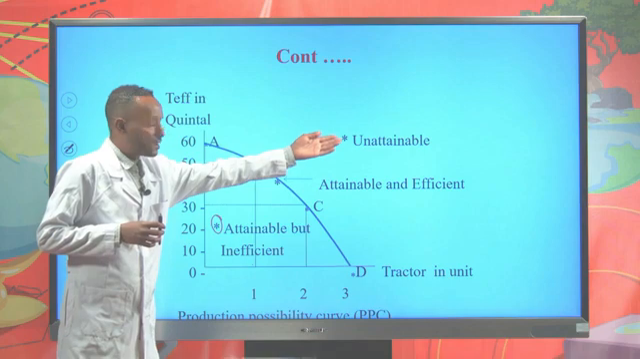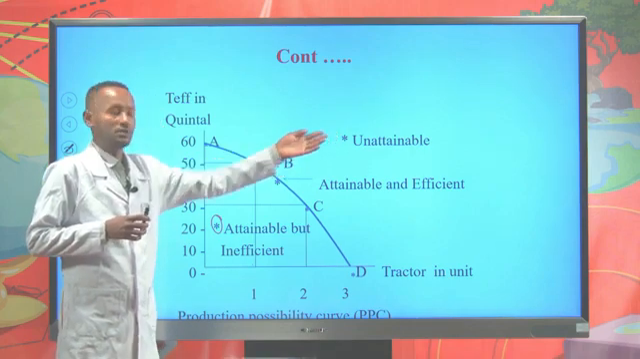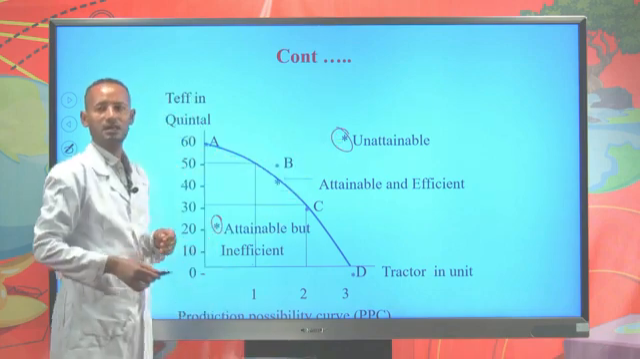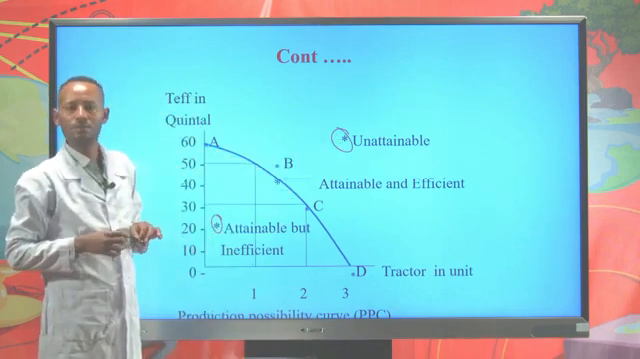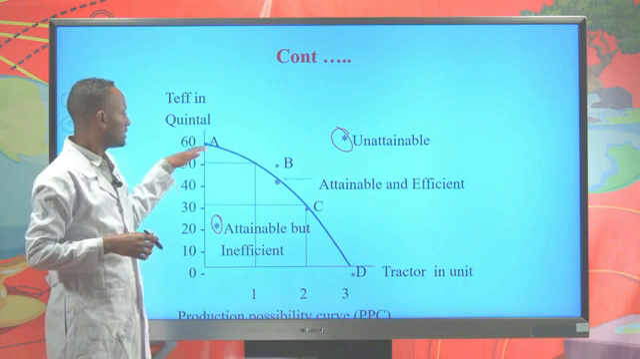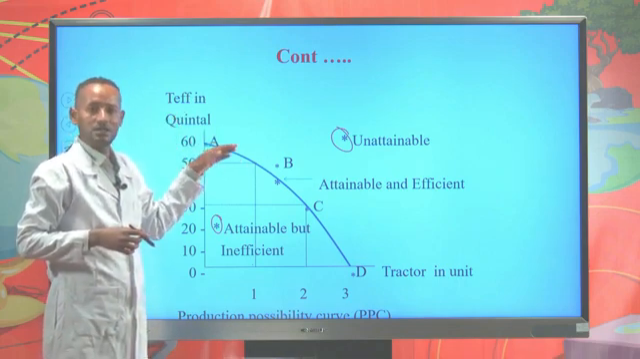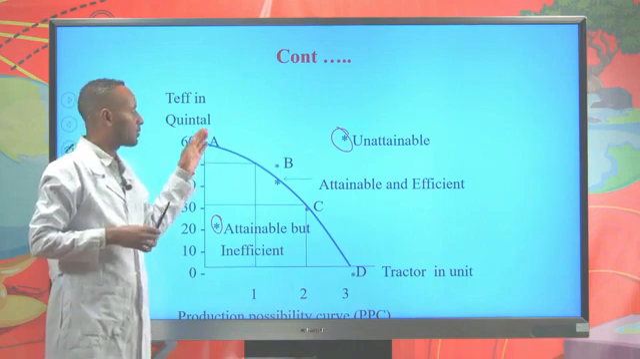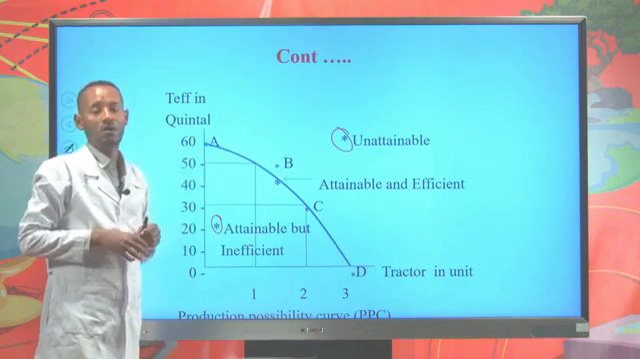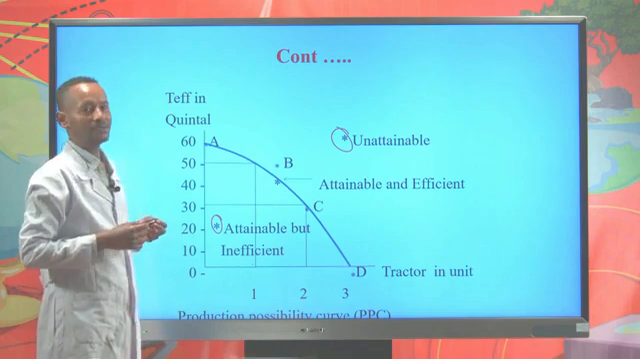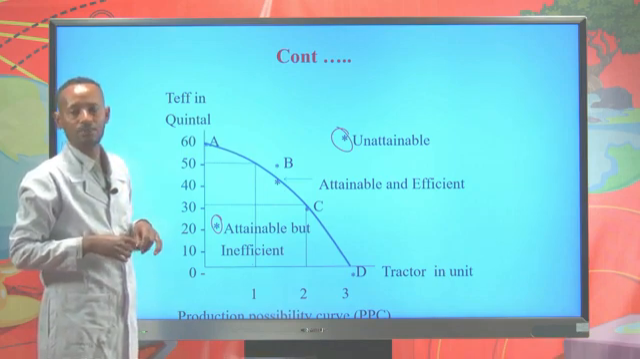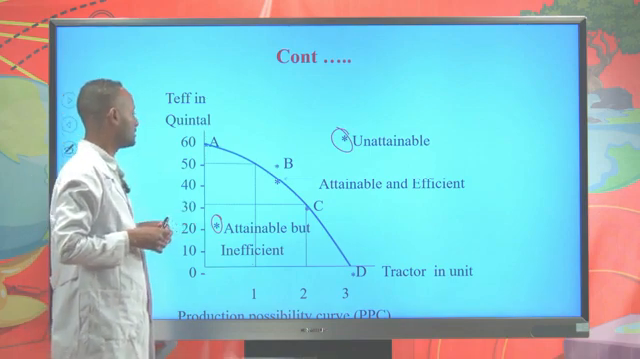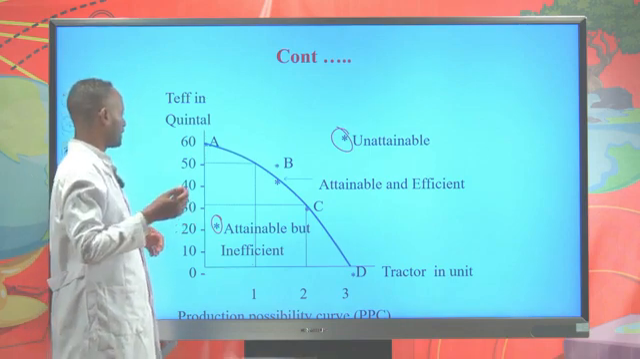Any point outside the production possibility curve represents an unattainable combination. That means the country cannot produce any combination because there are no resources that can be used for the production of the commodities outside the production possibility curve or frontier. So this is the unattainable combination. The country cannot produce any combination outside the production possibility curve or frontier.